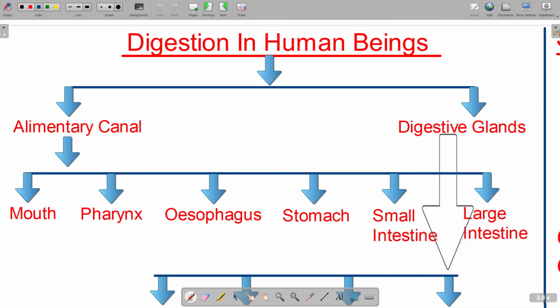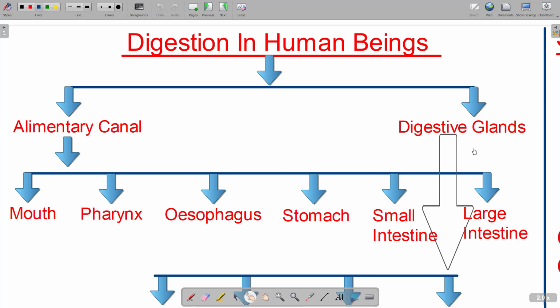Okay. So now moving on to a mind map which is discussing the digestion in human beings. The alimentary canal is one part which we've just seen, all the organs that I'm just going to discuss over here. And the digestive glands, all those secretions, where are they coming from, what all different parts are responsible, we'll just see. So first we'll talk about the alimentary canal. This alimentary canal is composed of these 6 organs basically: the mouth, the pharynx, the esophagus, the stomach, small intestine and large intestine. We've just talked about them.